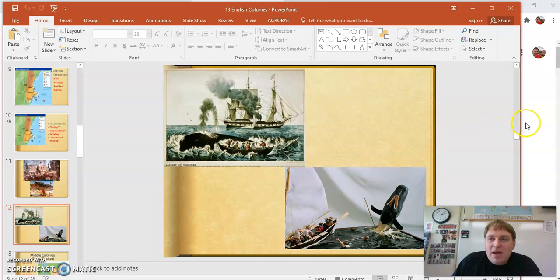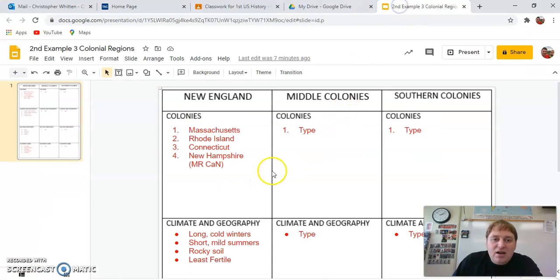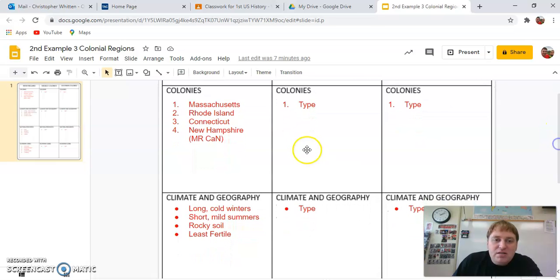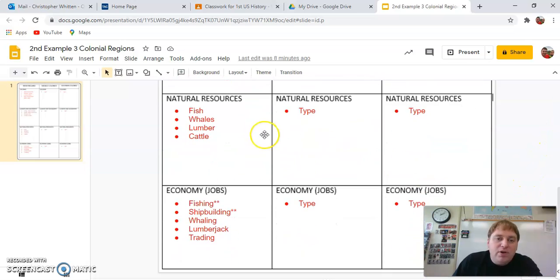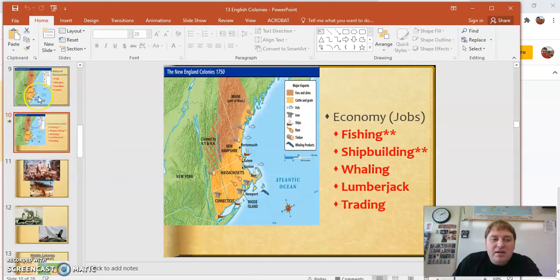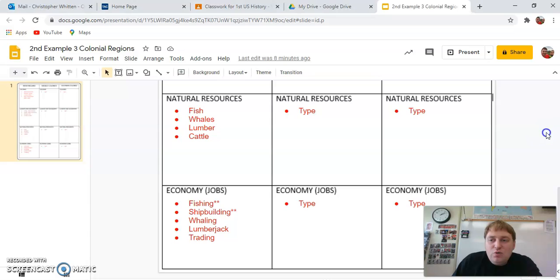So that's all you have to do. As far as the note page goes, let me go to that here, and we're only filling this column in. So if you want to, you can pause it and then fill these in real quick. And then I'll go down to the bottom here. Again, you can pause it and fill these in real quick. It won't take you that long. And all you're doing is just copying the red that's in these slides into the note page there. And you should be ready to go.